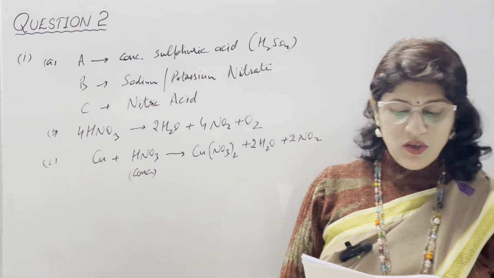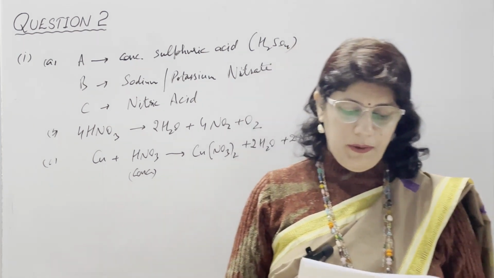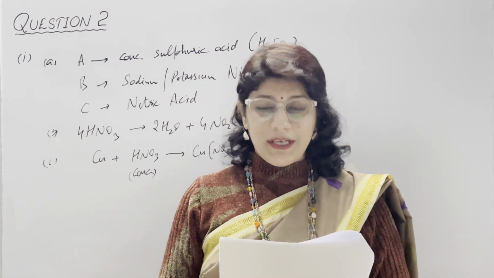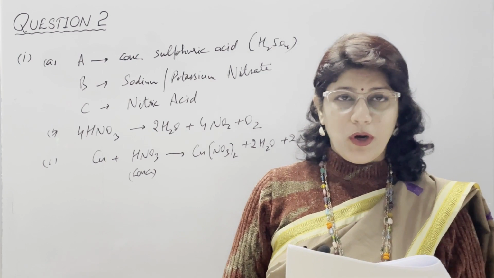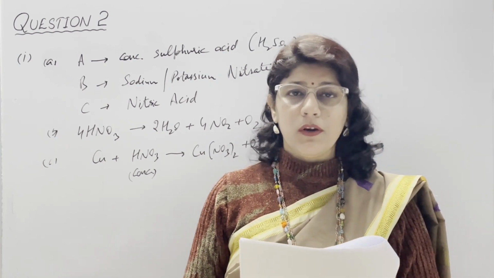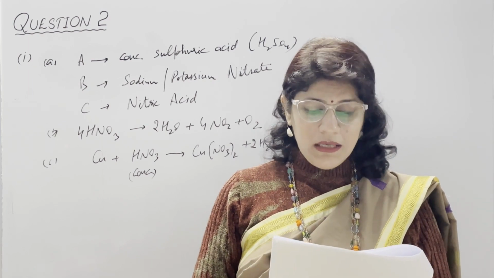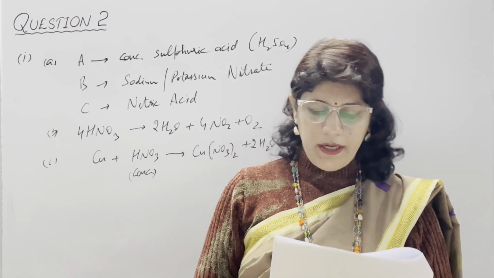In part 2, match the following column A with column B. Now in A, sodium chloride. From column B, the correct option is ionic bond. We know that sodium chloride is an ionic bond, one metal and one non-metal. In B, ammonium ion. Ammonium ion has covalent bond as well as coordinate bond.